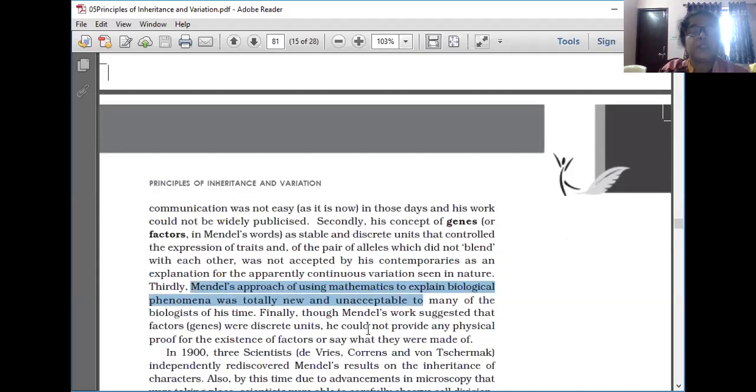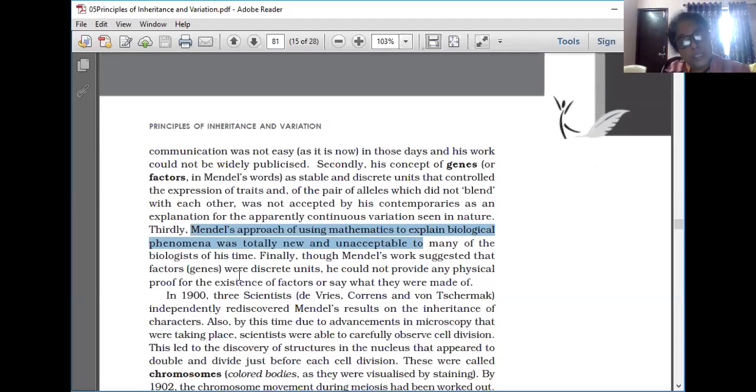Finally, Mendel's work suggested that factors were discrete units. But he could not provide any physical proof for the existence of factors or say what they were made of. He didn't give any physical proof for the existence of factors or say what they were made of.